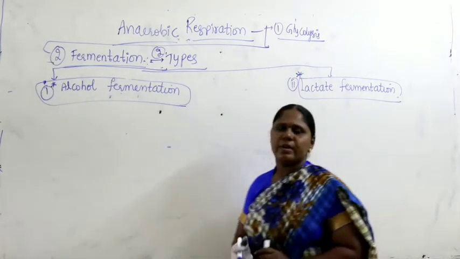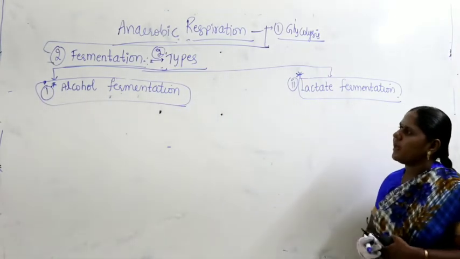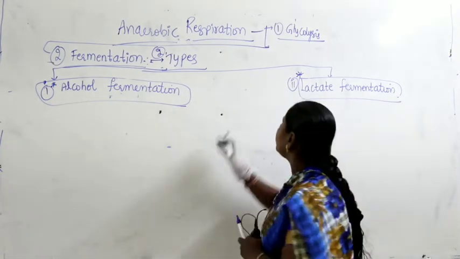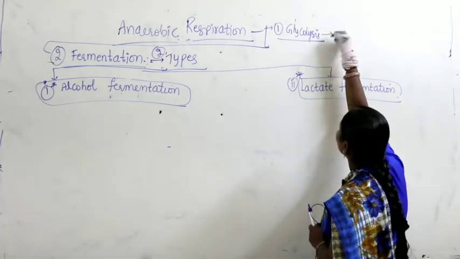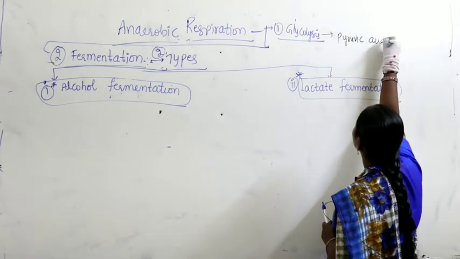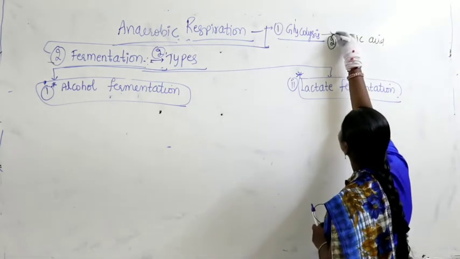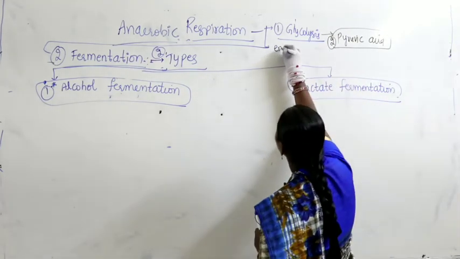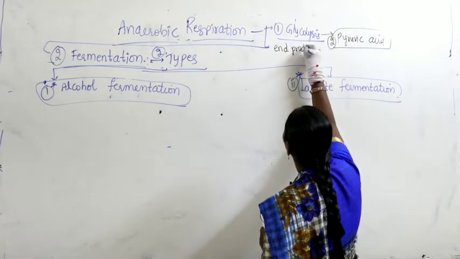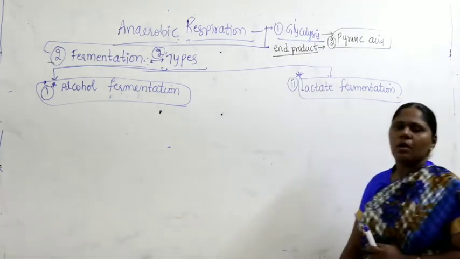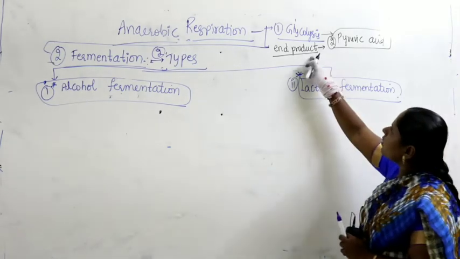Right. When we take fermentation, you know that it happens in the absence of oxygen. By the end of glycolysis, what is produced is called pyruvic acid. There will be two molecules of pyruvic acid. What is this pyruvic acid? It is nothing but the end product of glycolysis.